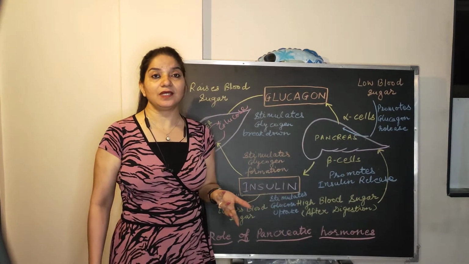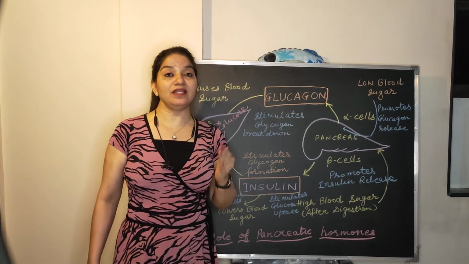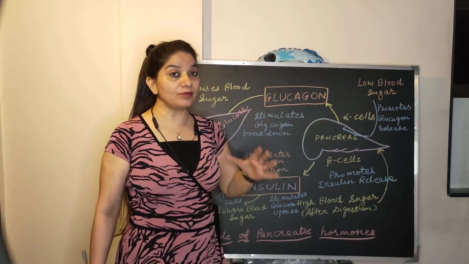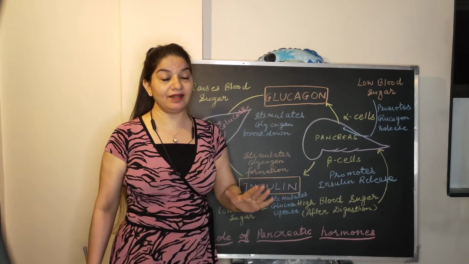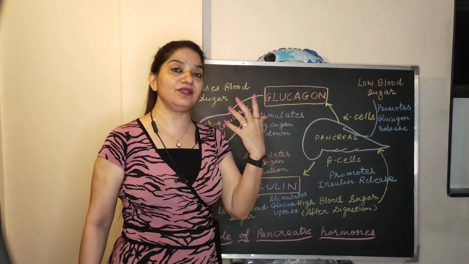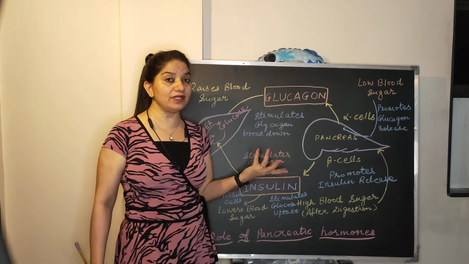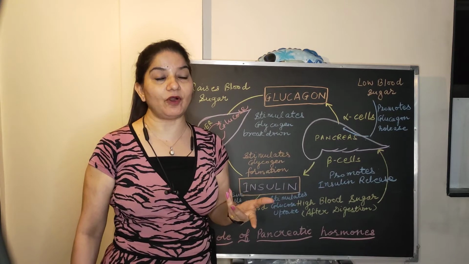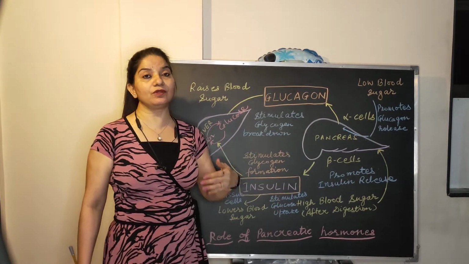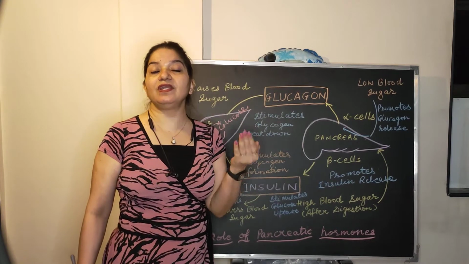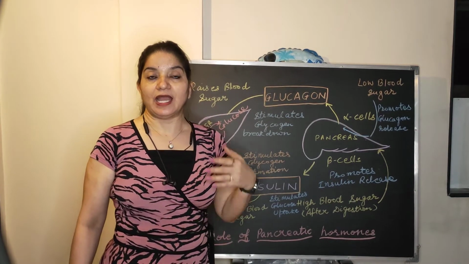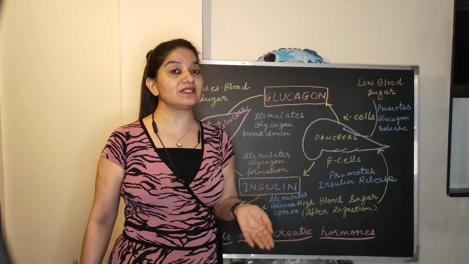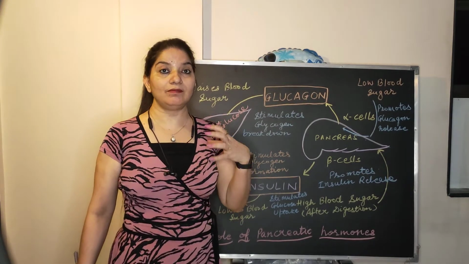And how will you treat it? You will treat by administering insulin, but you have to take insulin the entire life. I told you that hormonal effects are everlasting and long lasting. They are not curable, but you have to take the medicine in the form of insulin, either in tablet form or in injectable form. So you can take it orally, or if the glucose level becomes very high, then we give injectable insulin to the patient. And if the insulin becomes too much, it leads to a condition known as hypoglycemia, that is low blood sugar level.